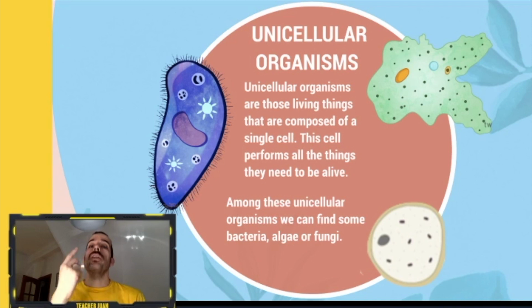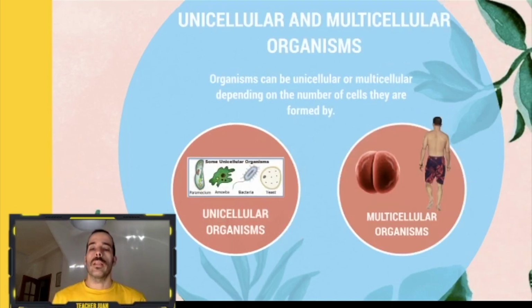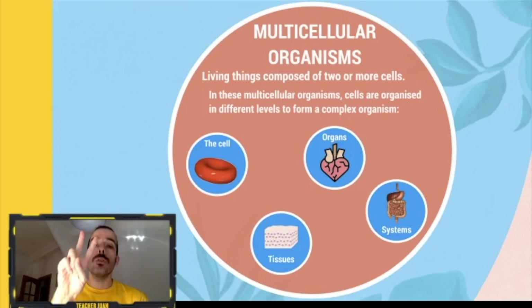Now, after unicellular organisms, we are going to the other types of organisms that are multicellular organisms. And what are they? We are going to see. Living things composed of two or more cells. So, one cell, unicellular.